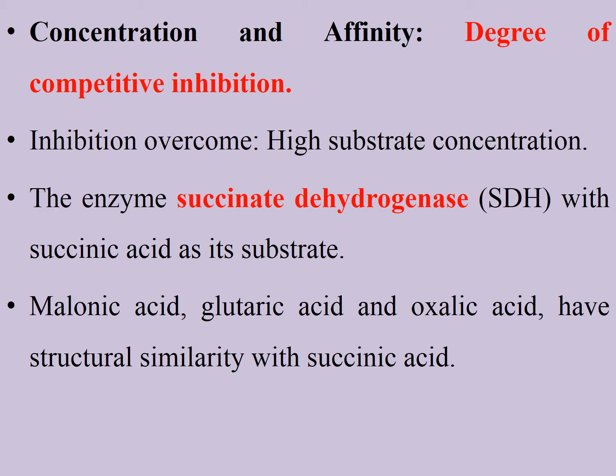For this enzyme, malonic acid, glutaric acid and oxalic acid serve as inhibitors because they have structural similarity with succinic acid. In this reaction, succinic acid is the substrate and these molecules act as the inhibitor.